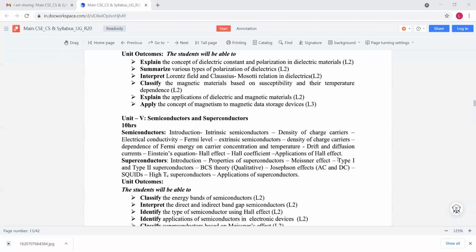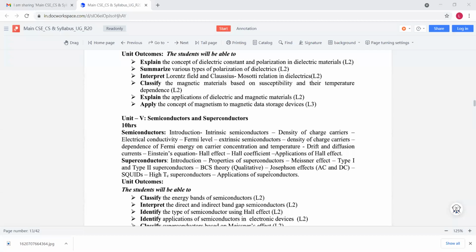And there are two types of superconductors, type 1 and type 2 superconductors. And there is a very important question, that is BCS theory. BCS theory explains how conductors have superconducting nature at a low temperature, which was explained by three scientists, that is Bardeen, Cooper, and Schrieffer. That's why this theory is named BCS theory.